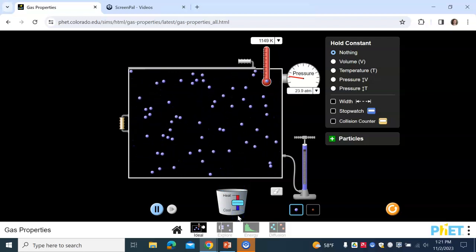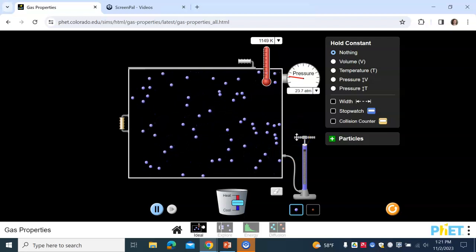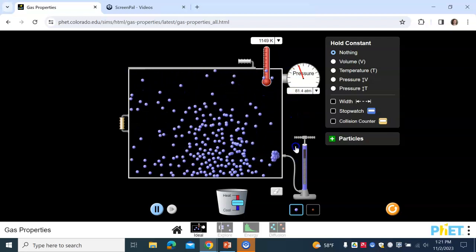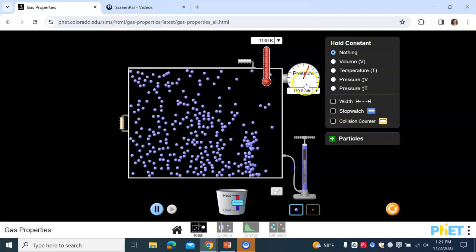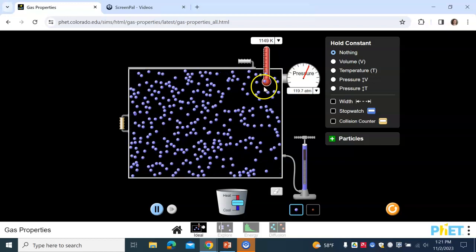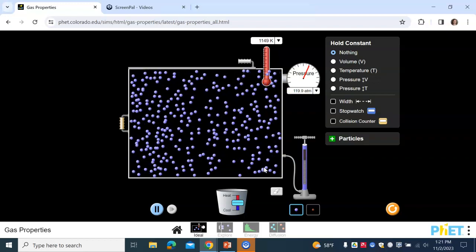All right, and then let's look at what happens if we increase the number of molecules. If I increase the number of particles I have in here, look at what's happening to that pressure. That pressure is going up and up. And if you think about it, there's a lot more molecules in here. They're going to be hitting the wall much more frequently, increasing that pressure.